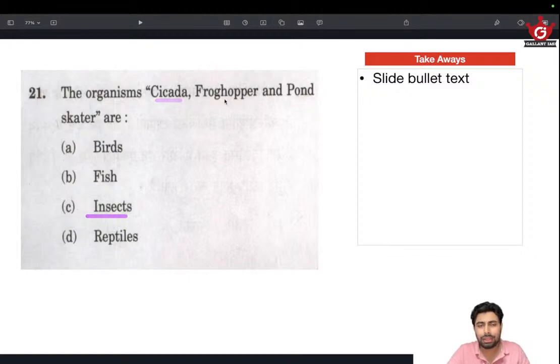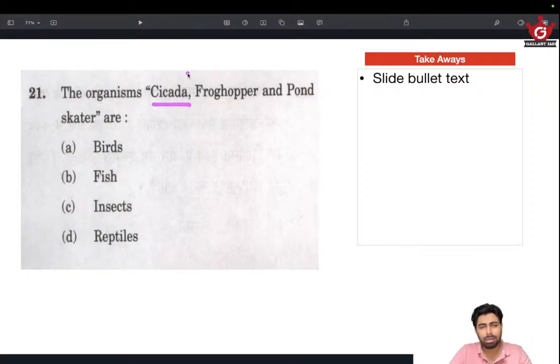Okay, if that particular knowledge is not there for you, you can think about pond skater. The name itself means something that skates on the pond. Something that's skating on the pond is very unlikely to be a bird or a reptile. It could either be a fish or an insect. And if you have really observed it, we have seen this particular organism. It looks like a thin version of a spider that just skates across ponds or water bodies in general. So that's an insect. So I have two ideas.